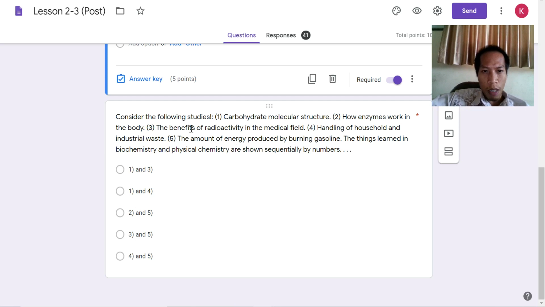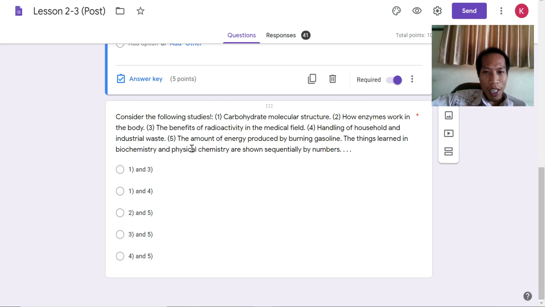Number 3, the benefit of radioactivity. This is the keyword, radioactivity. When we are talking about radioactivity, it is nuclear chemistry. So it is not physical chemistry. Number 4, handling of household and industrial waste. It is waste, the keyword. When it's talking about the waste, it is talking about the environmental chemistry. So number 4 is environmental chemistry.